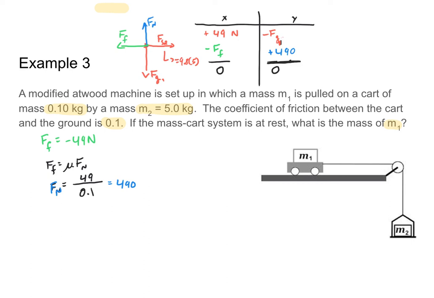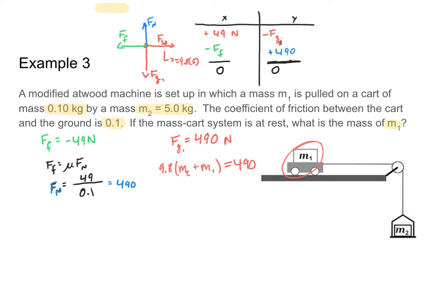We know that we're pointing in the positive direction, so our normal force is pointing up. And so that means that my force of gravity on my first cart must be equal to negative 490 newtons. So that means its magnitude is 490 newtons. Now my gravitational force is going to equal 9.8 times the mass of the cart, which I'm going to call mc, plus the mass m1. And when I add those together and multiply by 9.8, that's going to give me my gravitational force of 490 newtons. Since my gravitational force, of course, is going to be the force of the mass, as well, the gravitational force on the mass and the cart together.